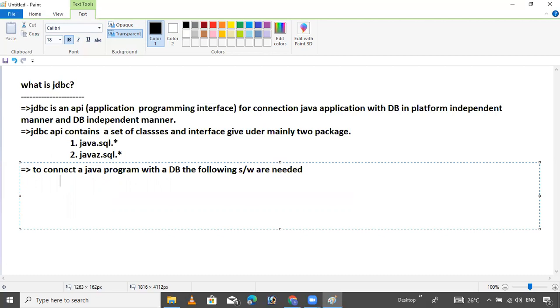First one is JDK, compulsory. Second one is driver. It's also compulsory, mandatory. Third one is the database. Okay.